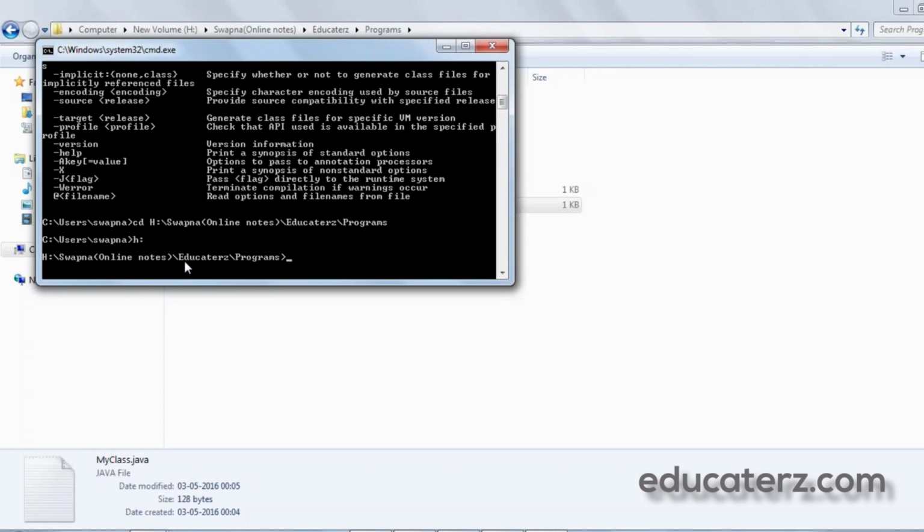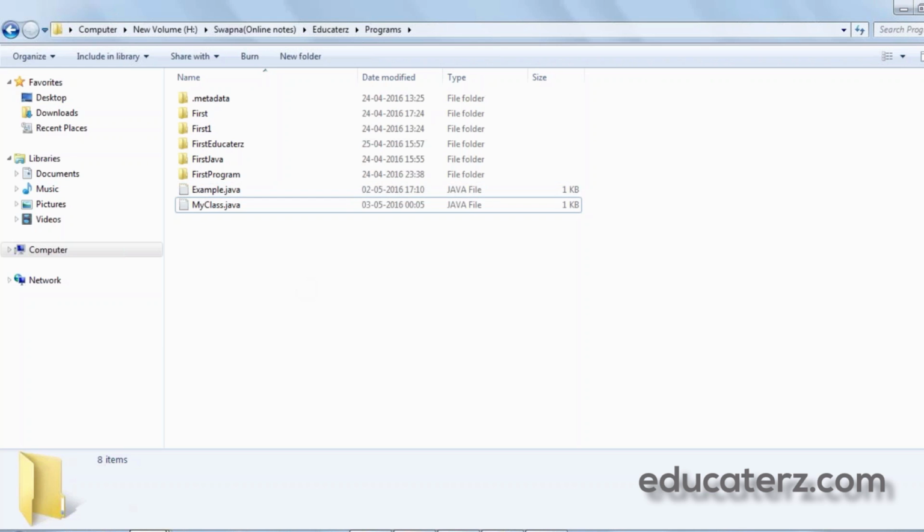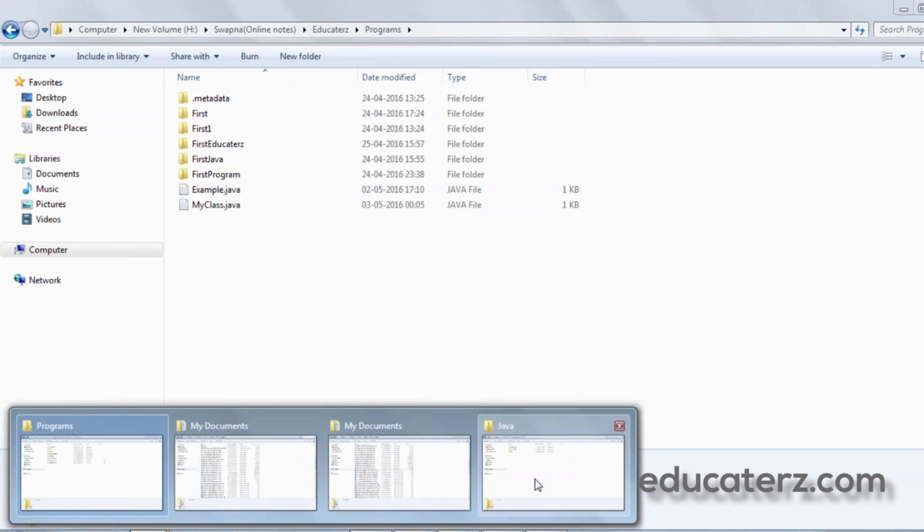Okay, so the path has been set. Now how do we execute this using the Java compiler? Since we did not set any environment variable, I need to go to the path of my compiler first.